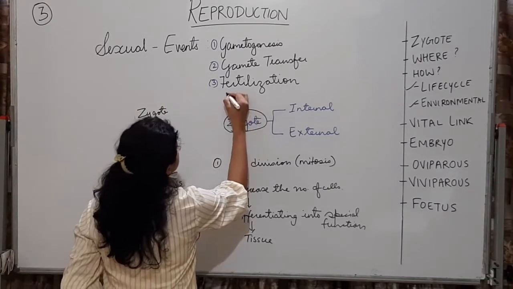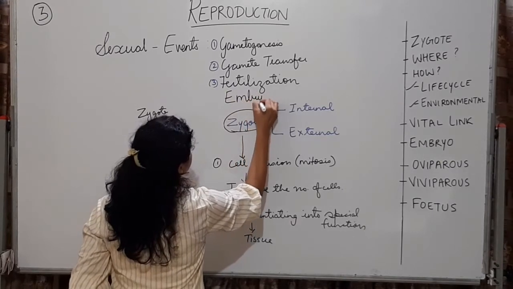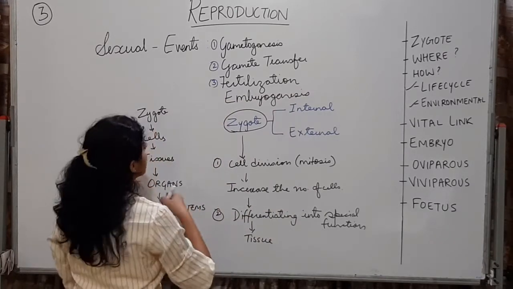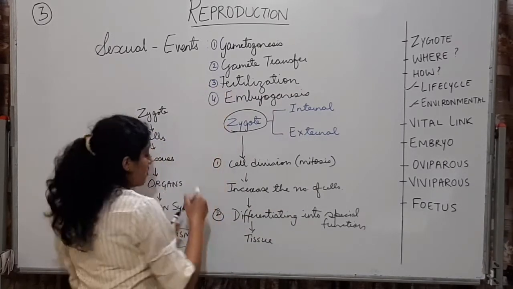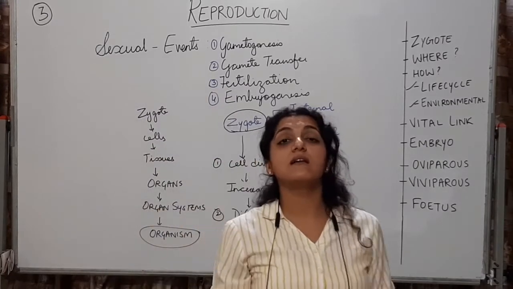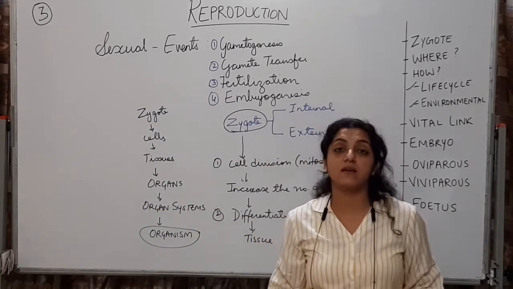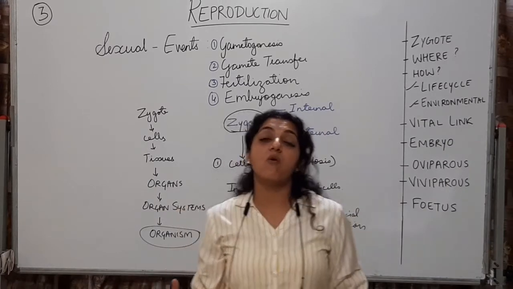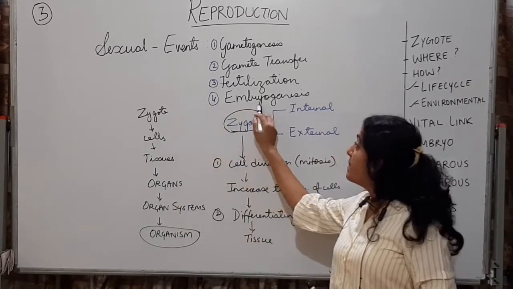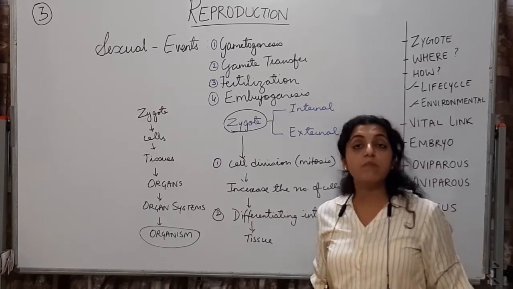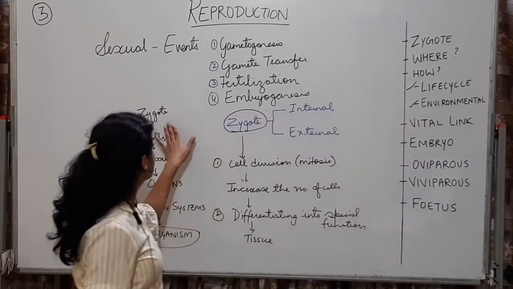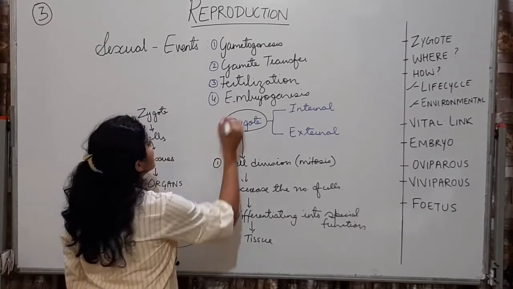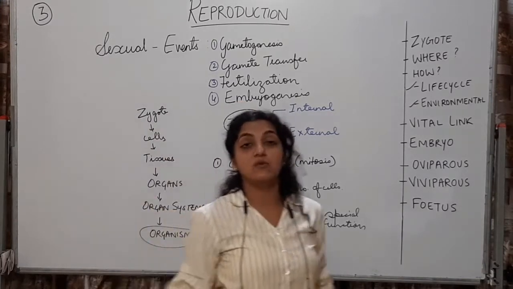step after fertilization. Embryogenesis, that is formation of the embryo. And what is an embryo? It is a zygote जिसमें बहुत सारा cell division और differentiation हो गया है. So the process of formation, process of development of embryo from the zygote is called embryogenesis, which is the next step in the process of sexual reproduction. An embryo is formed.